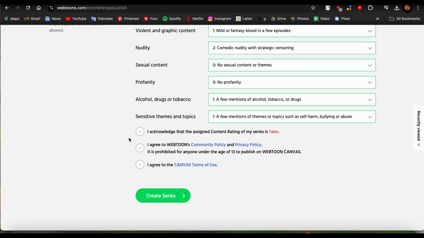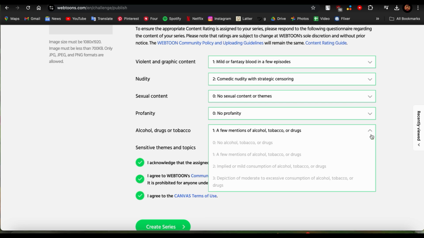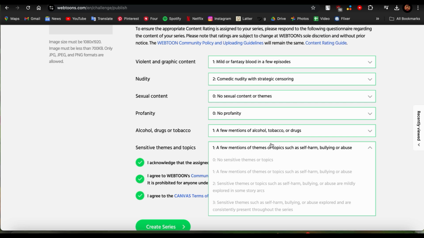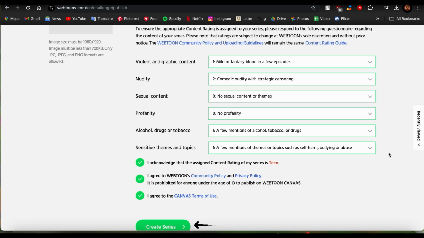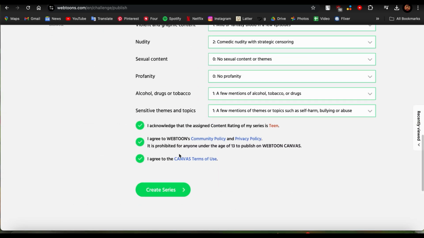So guys, make sure that you have chosen really accurate options right here, because this can be sensitive to your audiences if they have personally suffered through harassment, bullying, and your comic contains themes of that topic. Then you should make your audience aware of that, because that might trigger them. So you should be very careful about that. And once you've chosen all these things, all you need to do is tap on Create Series, and you would be able to create your first comic, and that will help you make money.